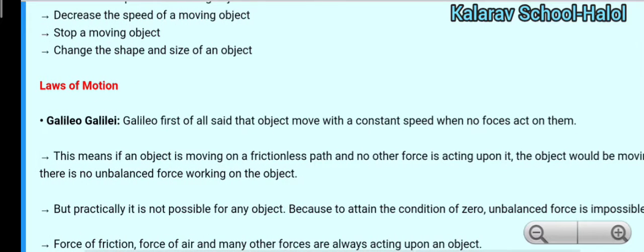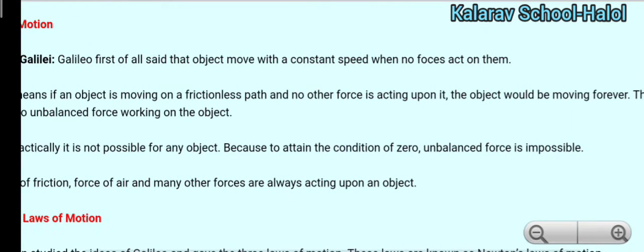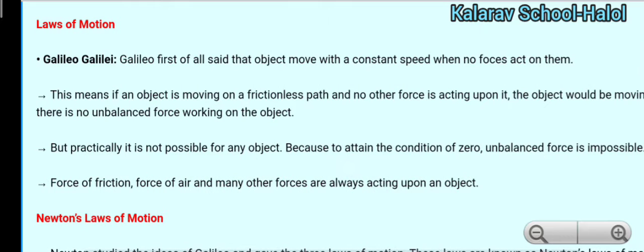That is, there is no unbalanced force working on the object. But practically it is not possible, because attaining the condition of zero unbalanced force is impossible. There is force of friction, force of air, and many other forces always acting on an object. So what did Galileo say? Galileo said if no force is applied on an object, then it will always move at a constant speed.